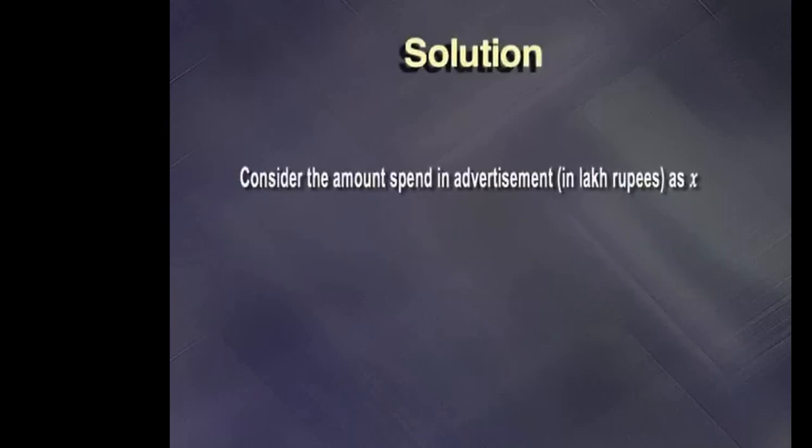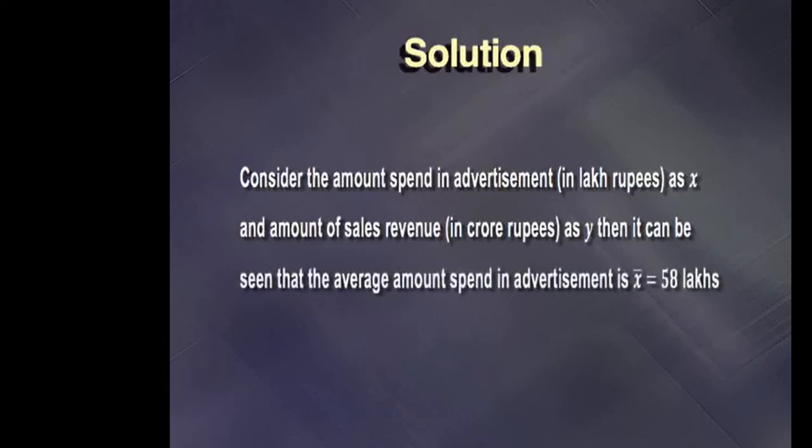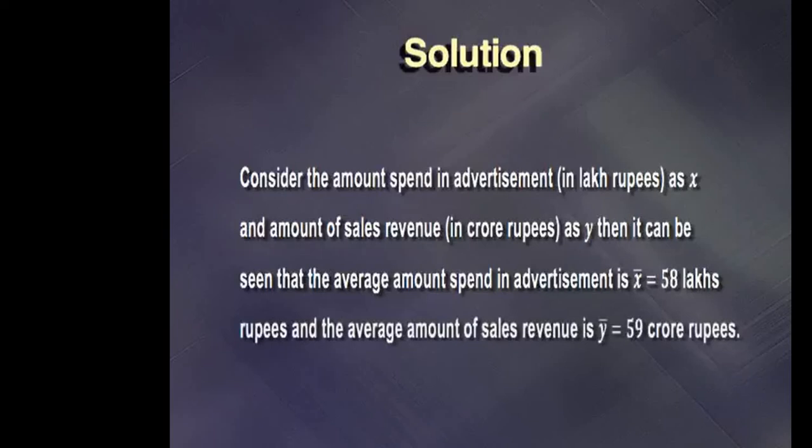Let us see the solution. Consider the amount spent in advertisement in lakh as x and the amount of sales revenue in crore as y. Then it can be seen that the average amount spent in advertisement is x bar, which is equal to 58 lakh rupees, and the average amount of sales revenue is y bar, equal to 59 crore rupees.